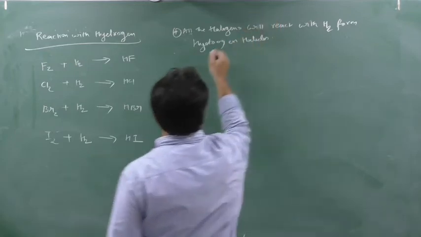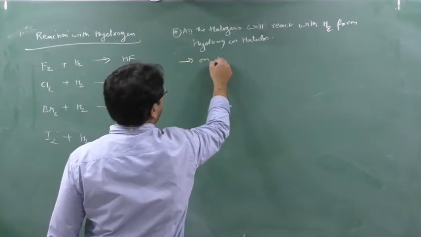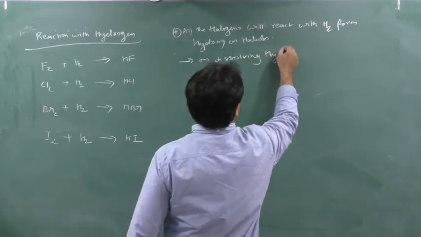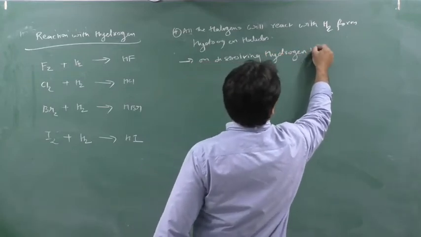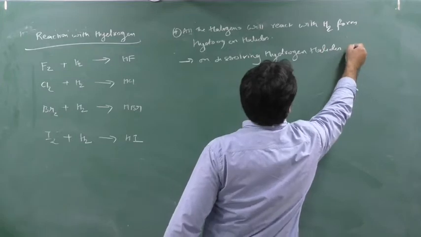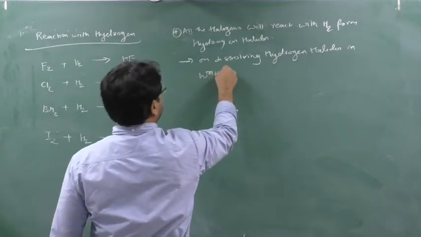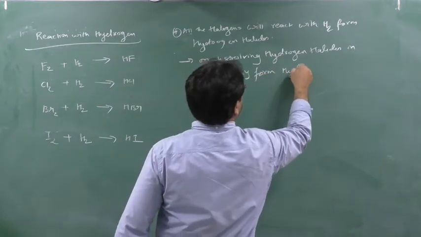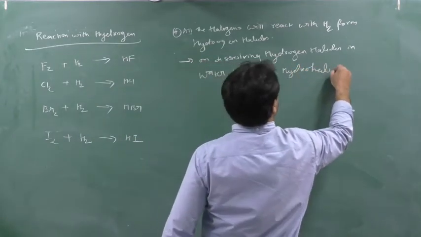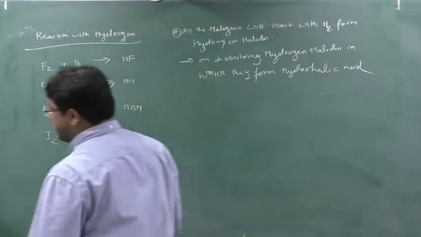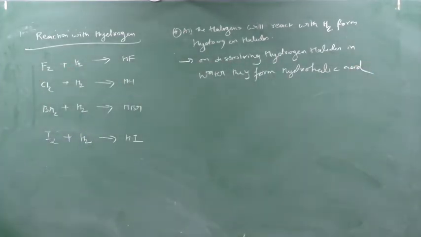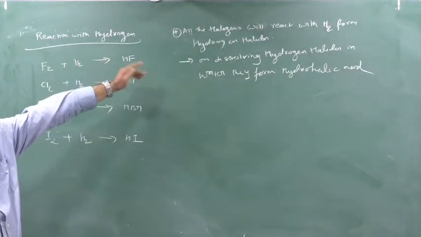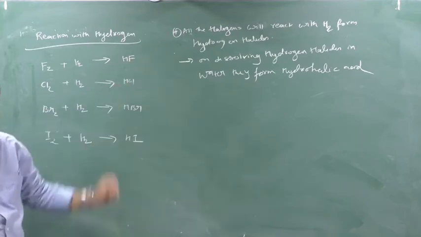Now second point, please remember that on dissolving hydrogen halides in water, they form hydrohalic acid. They form what? Hydrohalic acid. Are you understanding? HF, when dissolved in water, forms hydrofluoric acid.